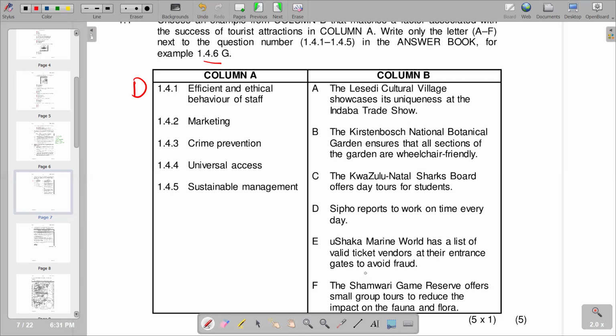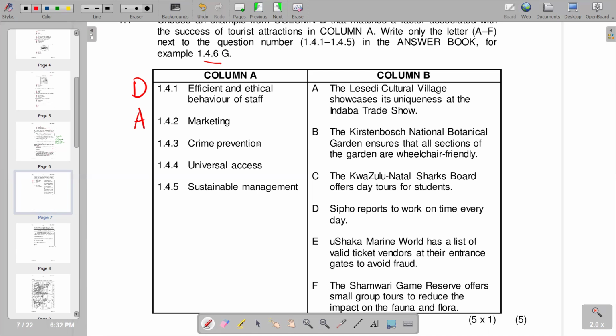If you go to A, the cultural village showcases its uniqueness in the Indaba trade show. By showcasing its uniqueness, it is trying to inform the clients of the advantages of coming there. So it's advertising. It's a marketing strategy also. So we are saying A on 1.4.2 is the correct response.